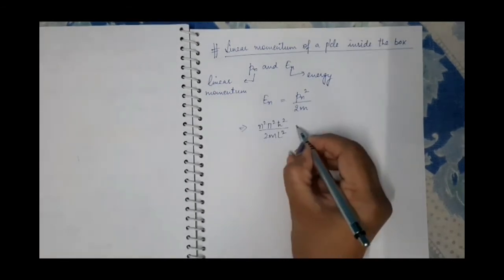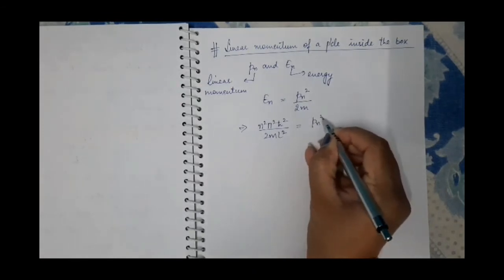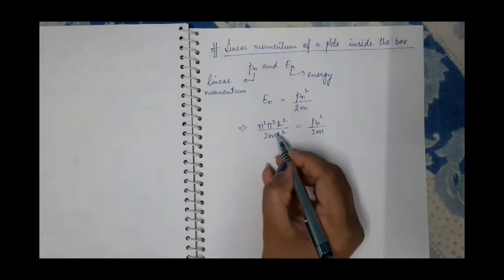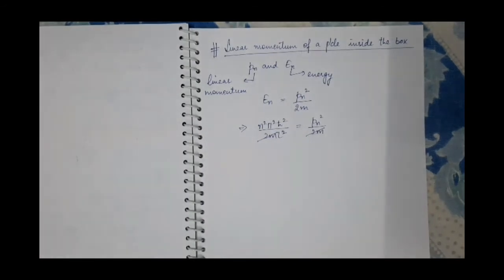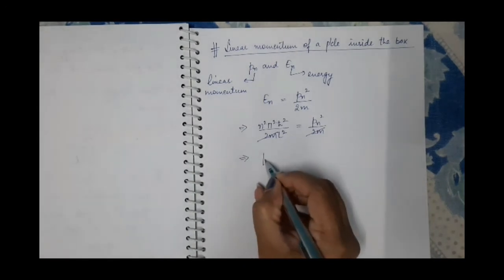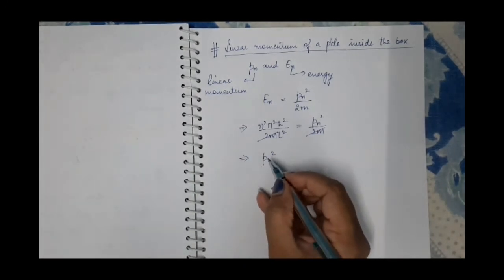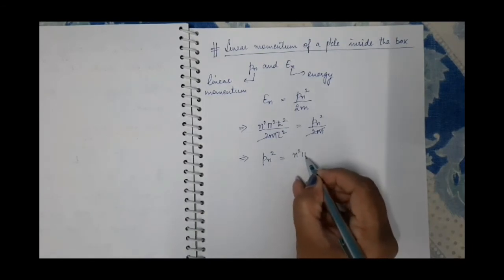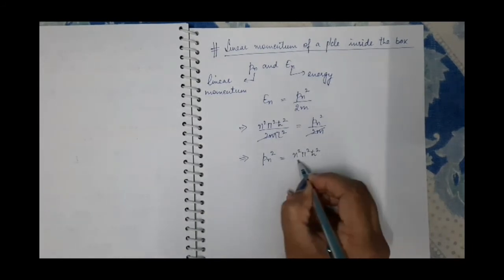So this will be equal to Pn square by 2m. This 2m and 2m will be cancelled out. So we have Pn square equal to n square pi square h cut square upon l square.